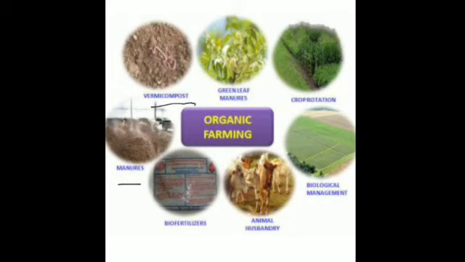Then green leaf manure, then crop rotation, where leguminous plants are rotated in order to make the soil more fertile. Then different types of biological management are done, and animal husbandry, then biofertilizers.